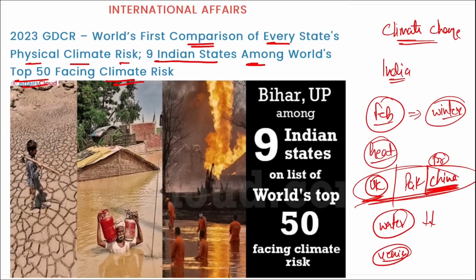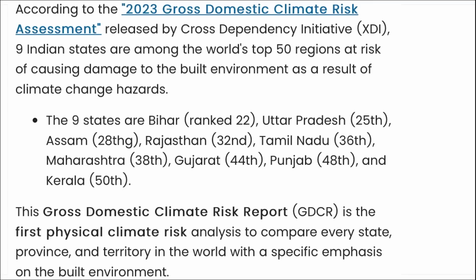Even if we talk about the Yangtze river, one of the longest and largest rivers of China, it also dried up. The reason, as we just mentioned, is climate change. The rise in temperature is causing the rivers and lakes to evaporate. So we are talking here about which states are at high risk because of this climate change.